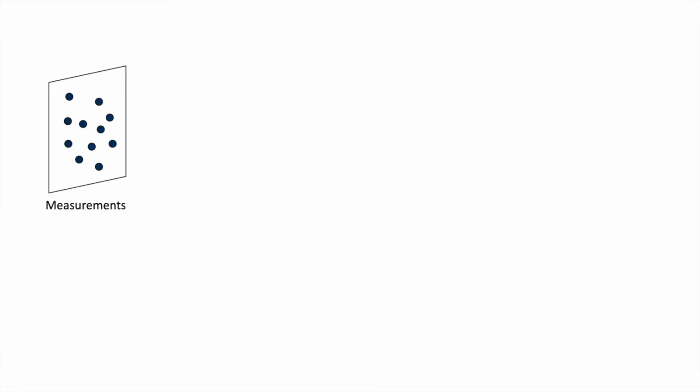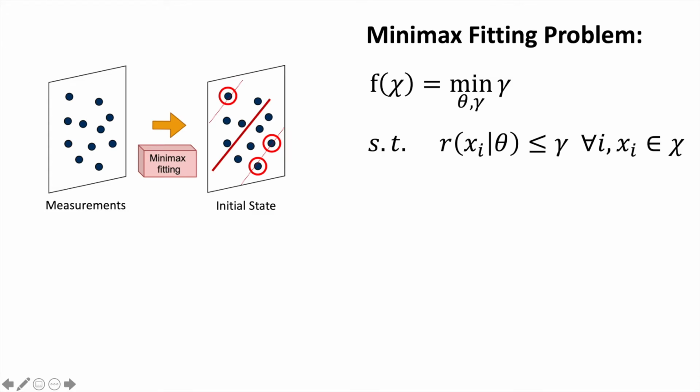Given a set of measurements X, we first solve the minimax fitting problem that minimizes the maximum residual. Then, we consider a set of points having the largest residuals. Here are three red points. At least one of them is a true outlier. So, our algorithm learns to decide which point to eliminate. The objective is to eliminate the minimum number of points until the residual is smaller or equal to the epsilon.